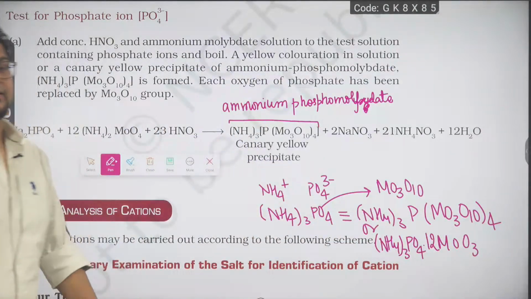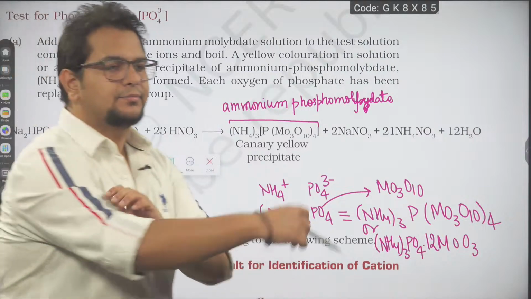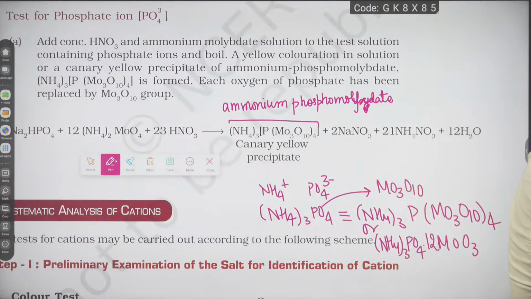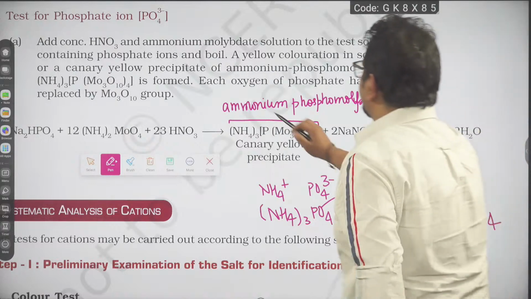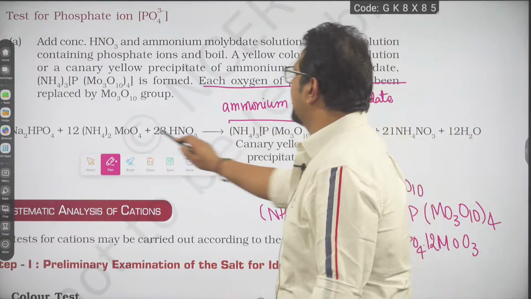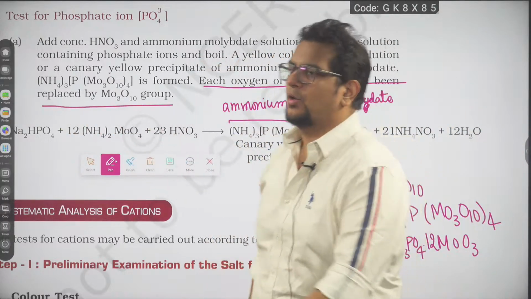They will look different, but if you properly see, you will realize that the number of atoms is the same. It's just a different way of writing the same formula. So don't mug up the second formula. Remember how to write ammonium molybdate, ammonium phosphate and replace O with Mo3O10. And NCERT has very clearly mentioned that each oxygen of phosphate has been replaced by the Mo3O10 group.